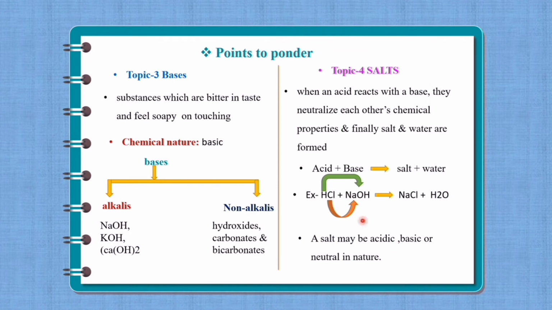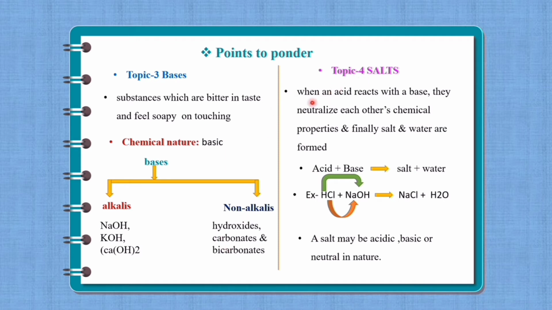Topic number 3, bases. What are bases? Substances which are bitter in taste and feel soapy on touching are known as bases. Chemical nature of bases is basic in nature. Bases are of two types, alkalis and non-alkalis. What are alkalis? Bases which are soluble in water are known as alkalis. Example, sodium hydroxide, potassium hydroxide and calcium hydroxide. What are non-alkalis? Bases which are not soluble in water are known as non-alkalis. Examples, hydroxides, carbonates and bicarbonates.